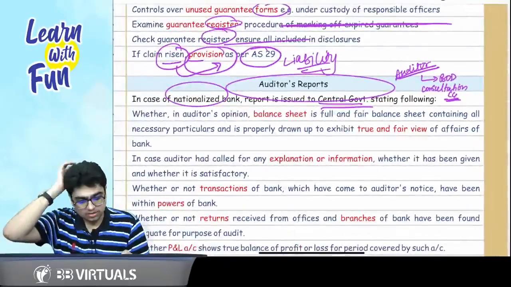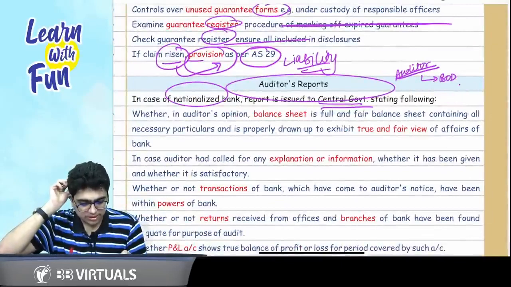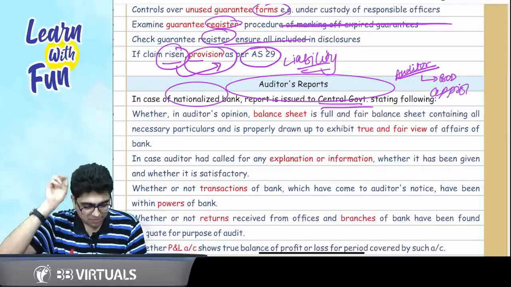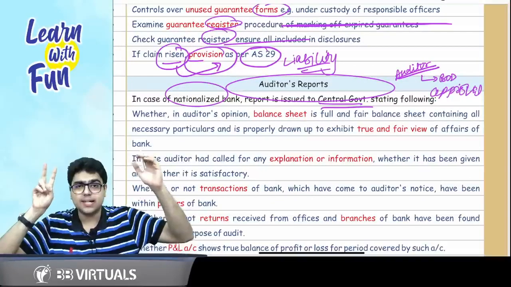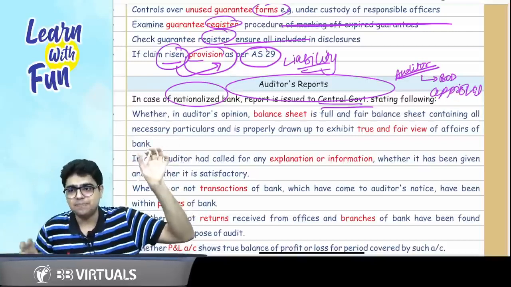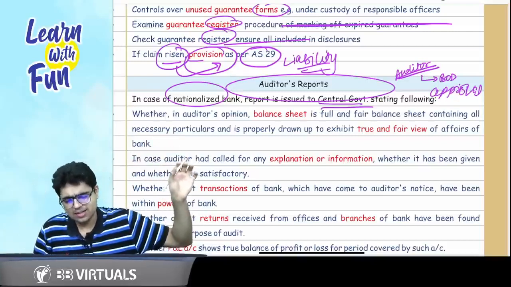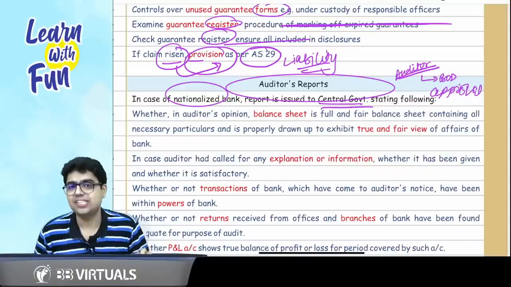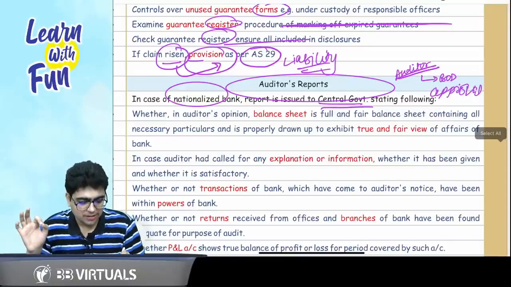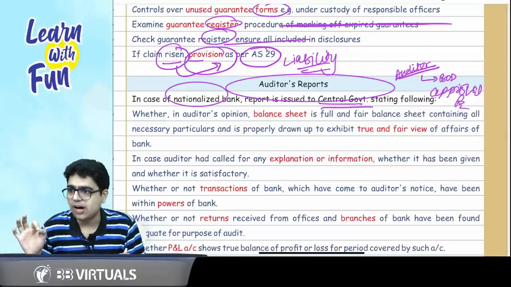So, not in consultation with central government, but with the approval of RBI, because in the second point 2 entities were there: banking company and the nationalized bank auditor. They are appointed by the board of directors with the approval of RBI.